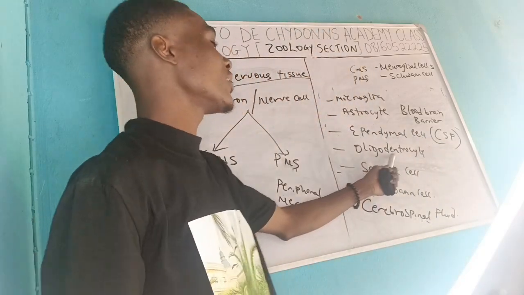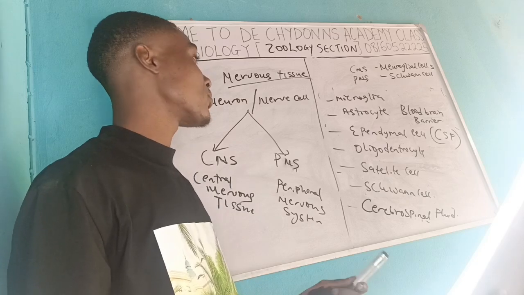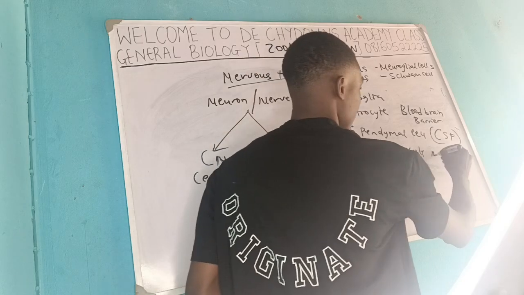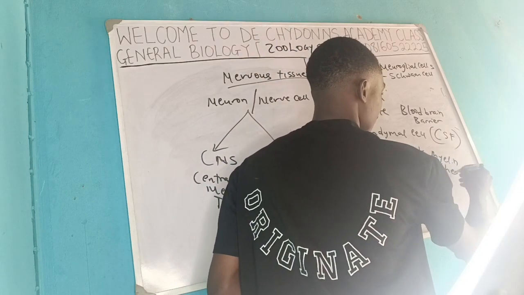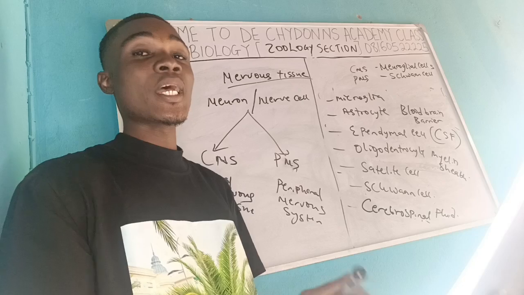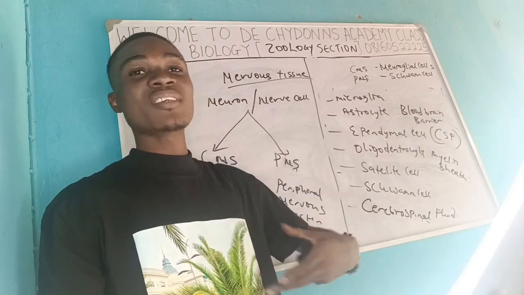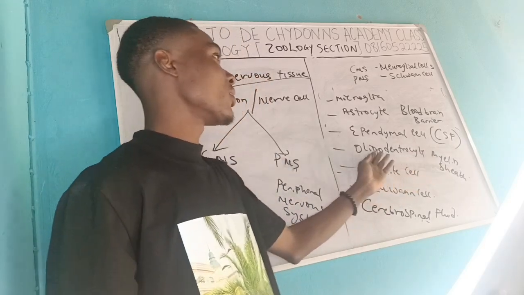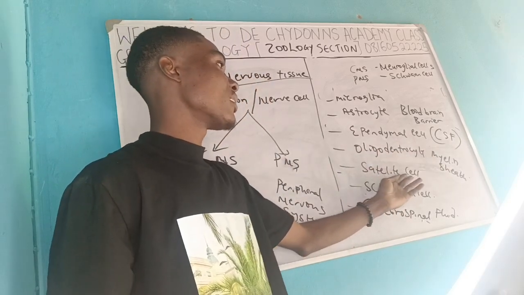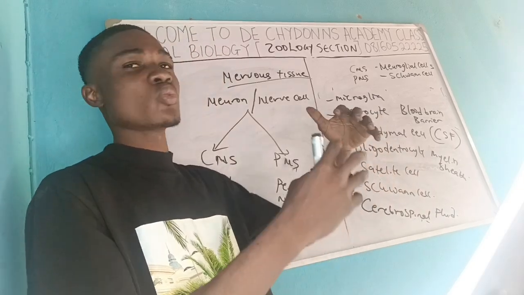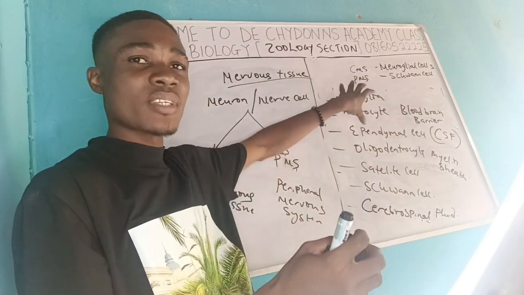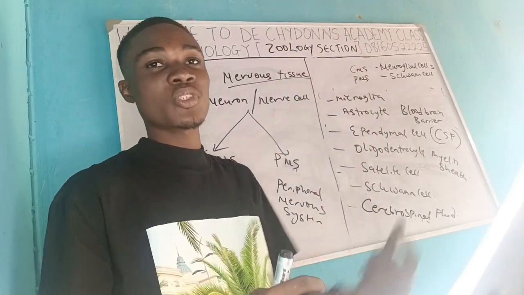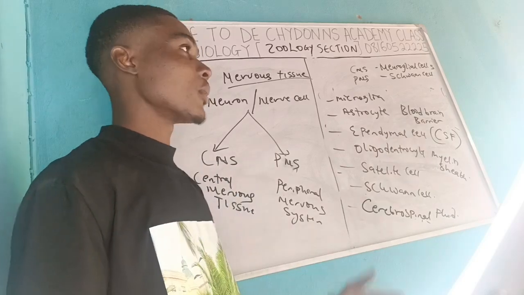Now the oligodendrocyte. The oligodendrocyte helps to produce the myelin sheath that we talked about, that I told you helps to carry out the impulses. It helps to increase the rate of impulse transmission along the axon. Okay, the myelin sheath is produced by the oligodendrocyte. Now for the satellite cells, they help to cover the cell body of the nerve cell. They lie on the surface to cover them, to hasten transmission and to protect it against any toxic chemicals.